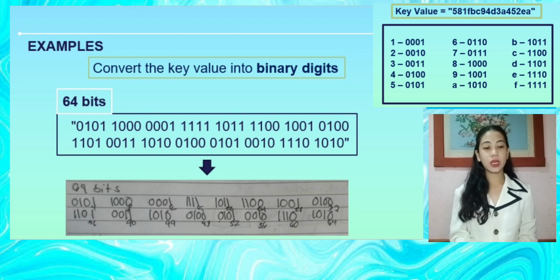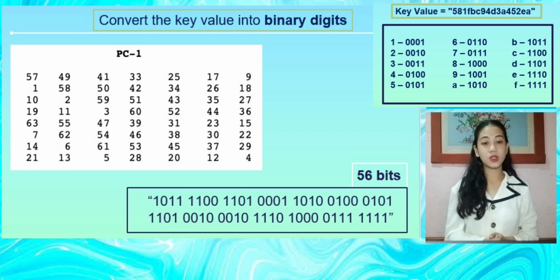Let's use the key that is presented on our PowerPoint. After we compute it, this will be 64 bits, and we label it in groups of 4 to be able to know how to apply the table. The next thing we do now is apply the permutation table, PC1, also presented on our PowerPoint, to make it 56 bits. Apply the PC1 table to the original 64-bit key to obtain a 56-bit key by selecting specific bits according to the positions in the PC1 table. The result is a 56-bit binary key.